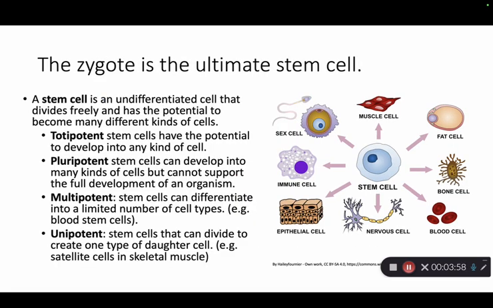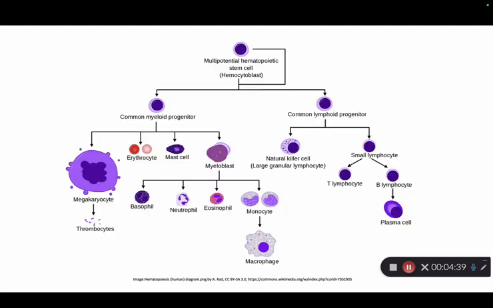So the zygote, as I mentioned, is the ultimate example of cellular potential because it's totipotent, meaning it can give rise to all the cells of the body and the extraembryonic tissues, like the placenta, for instance. As development progresses, cells become increasingly restricted in their fate. A pluripotent stem cell can become any body cell, but could not support the full development of an organism, versus a multipotent cell can become a limited group, and unipotent cells can produce just one cell type. This cellular differentiation hierarchy is key to understanding both development and stem cell therapies.